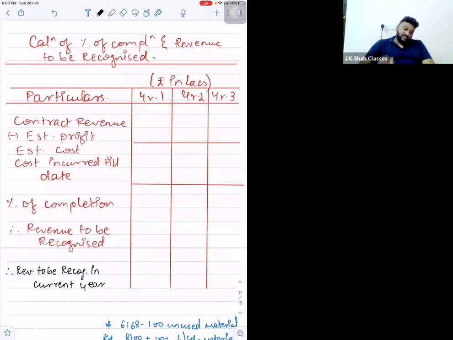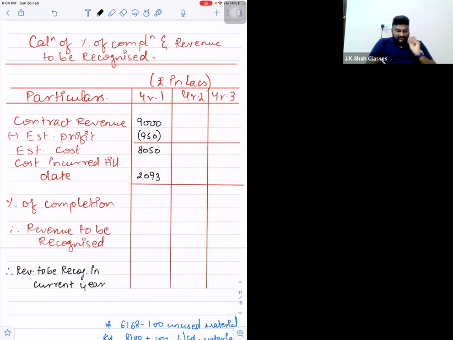and this will be the base for creating the profit and loss account. Now, sir, can I say in the first year? Let us go year by year. First year, the contract revenue is 9,000 lakhs, and the estimated profit given is 950. So contract revenue minus estimated profit will give us estimated cost of 8,050. Correct? And the question gives that cost incurred till date is 2,093 rupees.